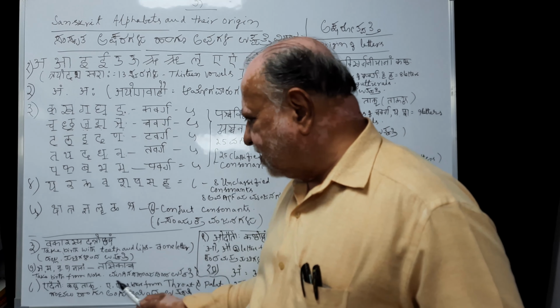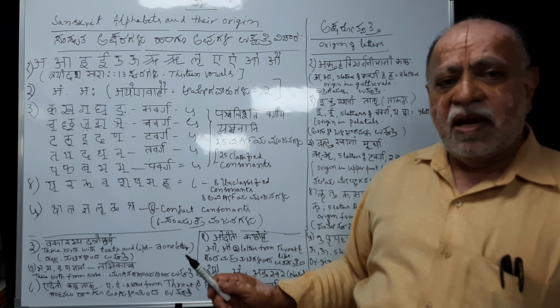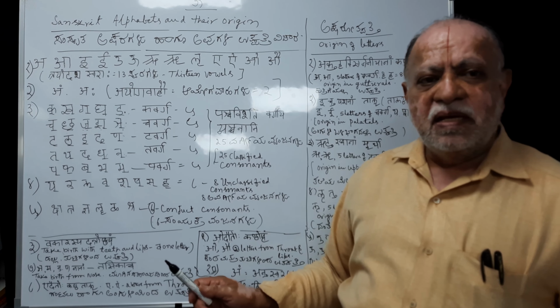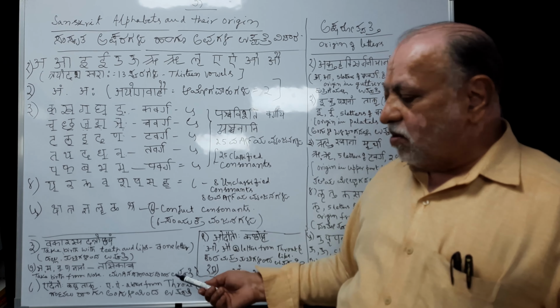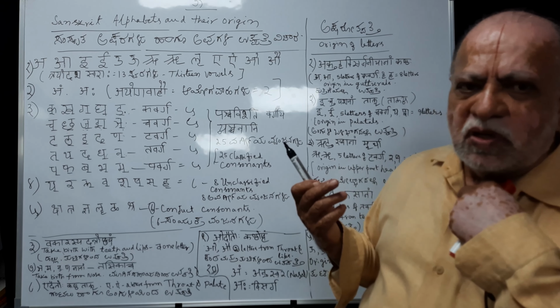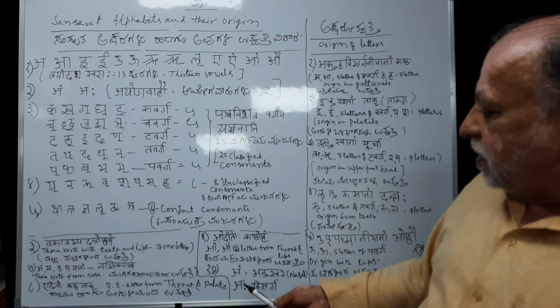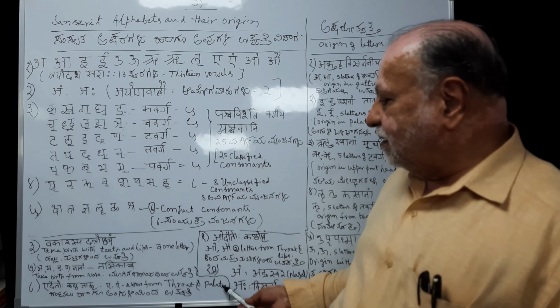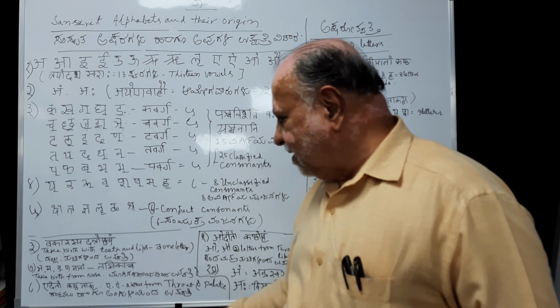Next, E, ai, kantatalu. E and ai are called kantatalu. Kanta means the throat, talu means palate. With the support of throat and palate, together they produce 2 letters, e and ai.